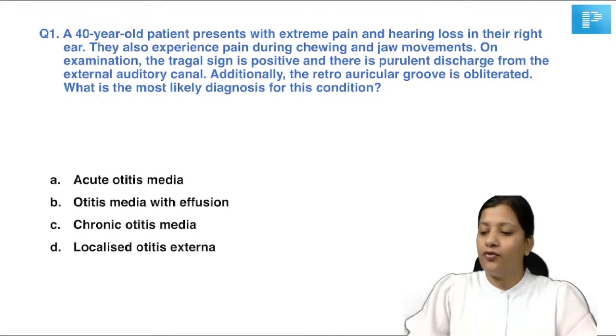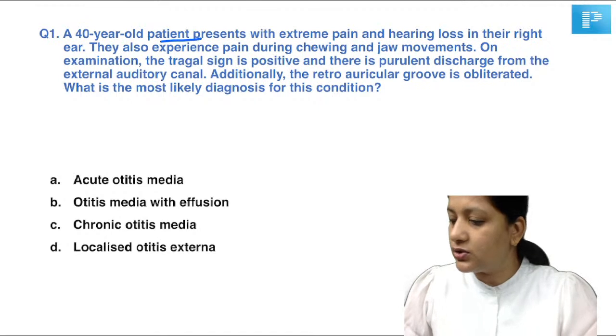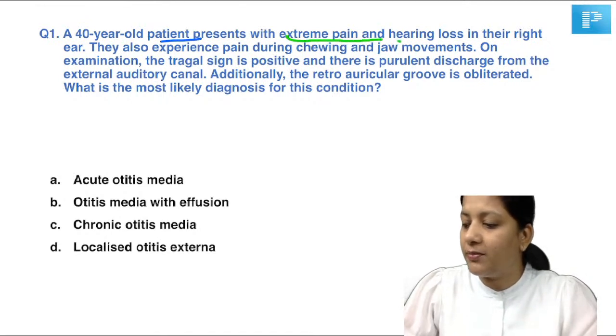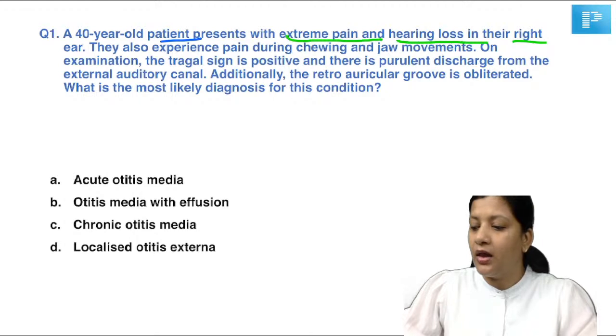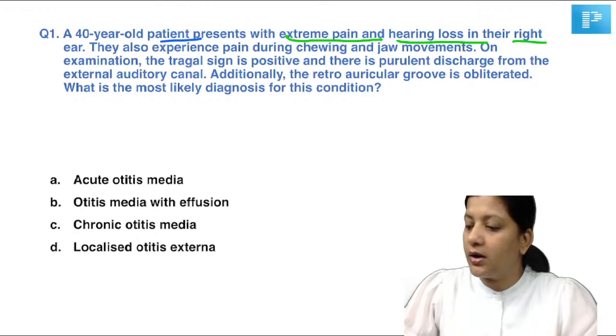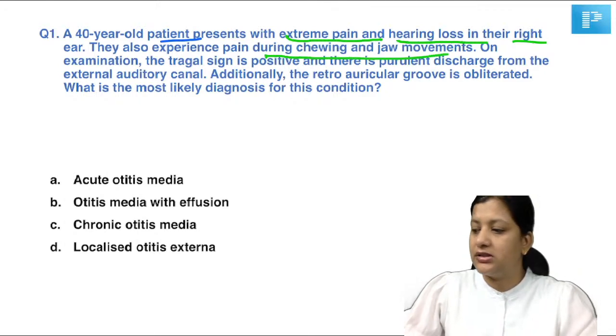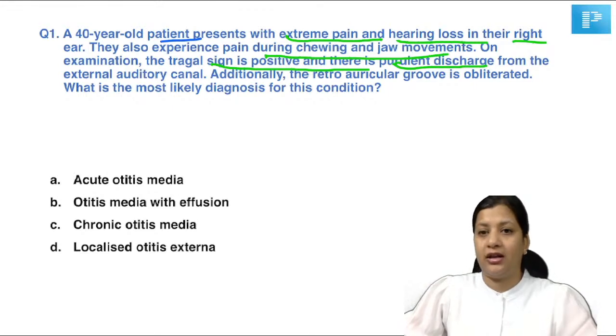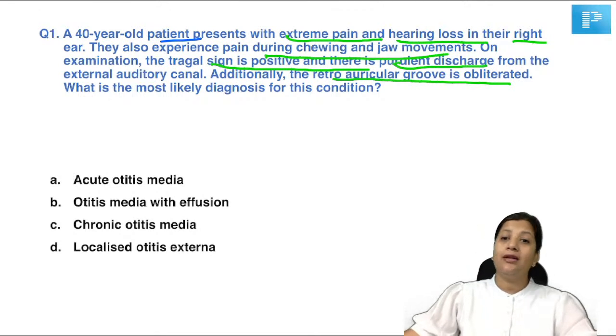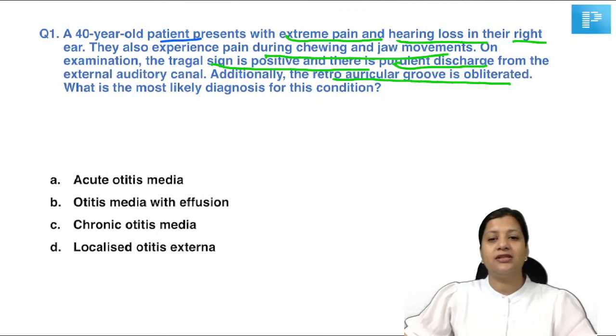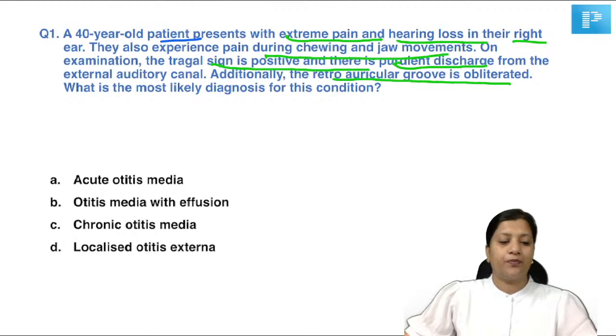So we have a 40-year-old patient presenting to you with extreme pain and hearing loss in the right ear. They also experience pain during chewing and jaw movements. On examination, tragal sign is positive and there is a purulent ear discharge from the external auditory canal. Additionally, the retroauricular groove is obliterated. What is the most likely diagnosis for this condition? So, can you all tell me what is the probable answer in the chat box?